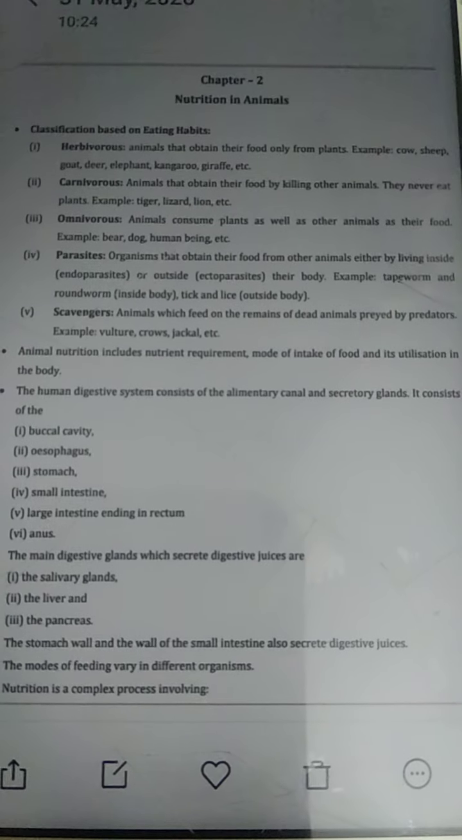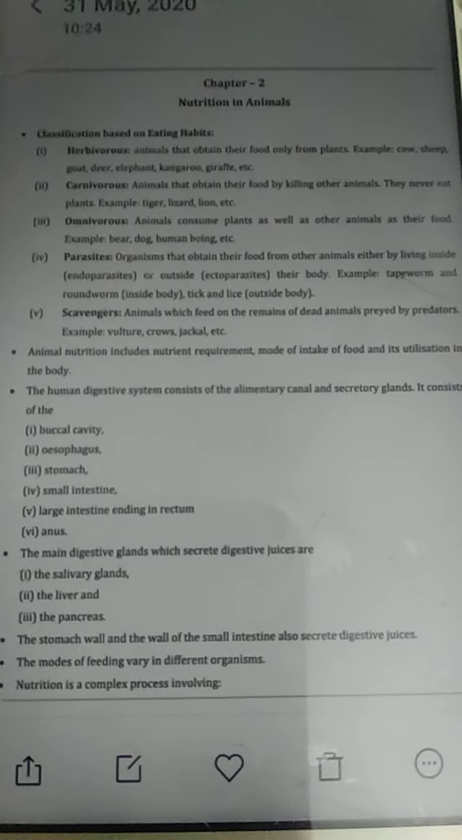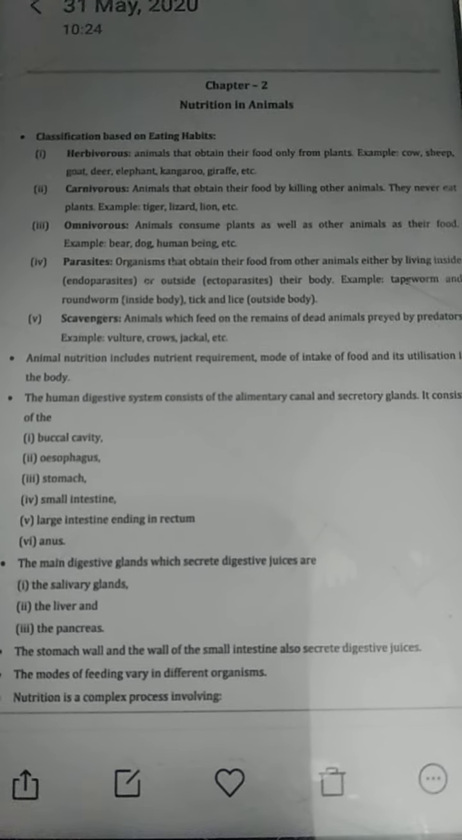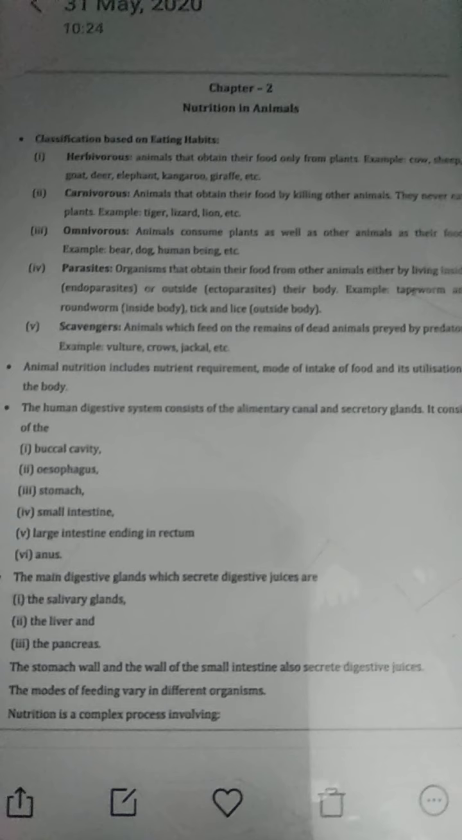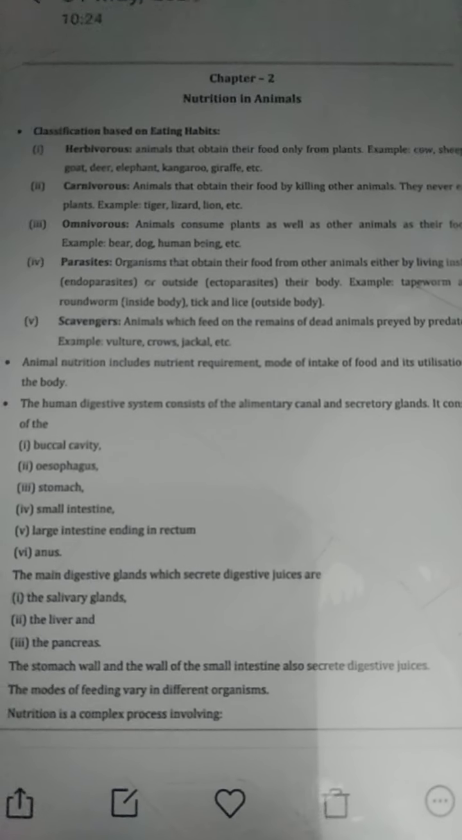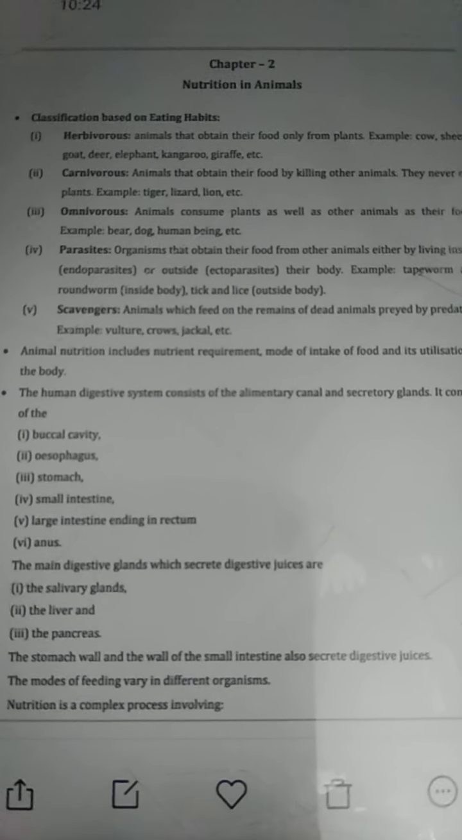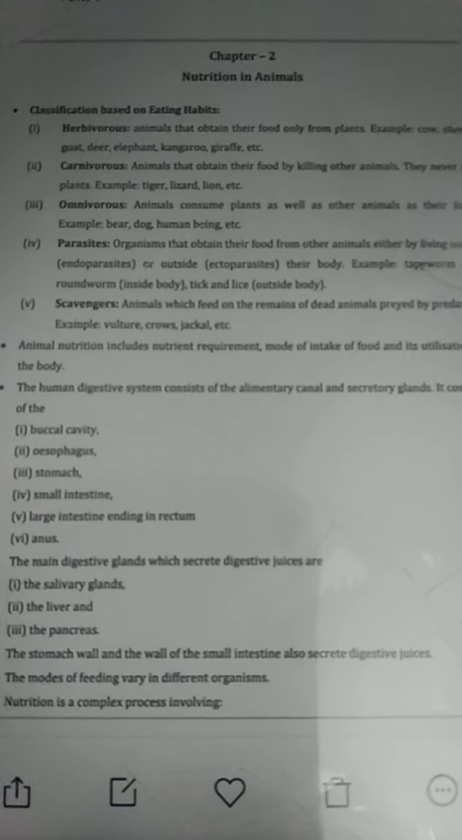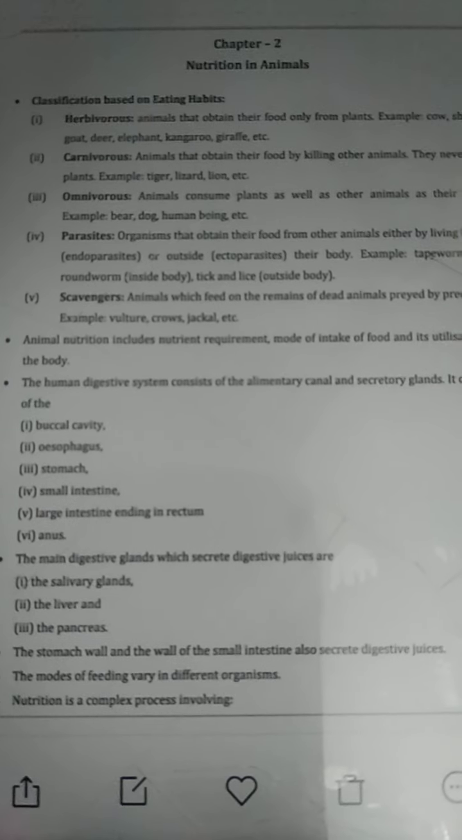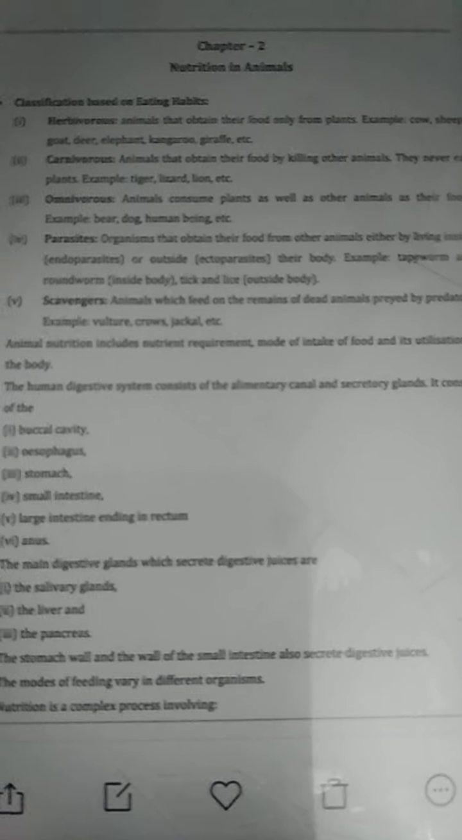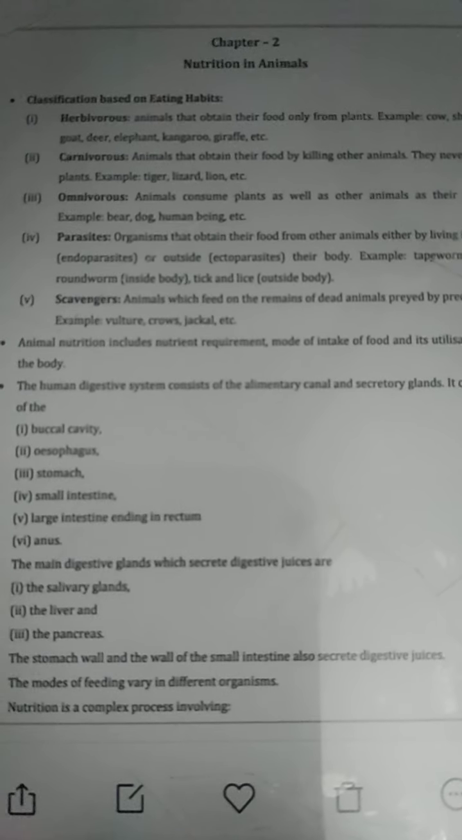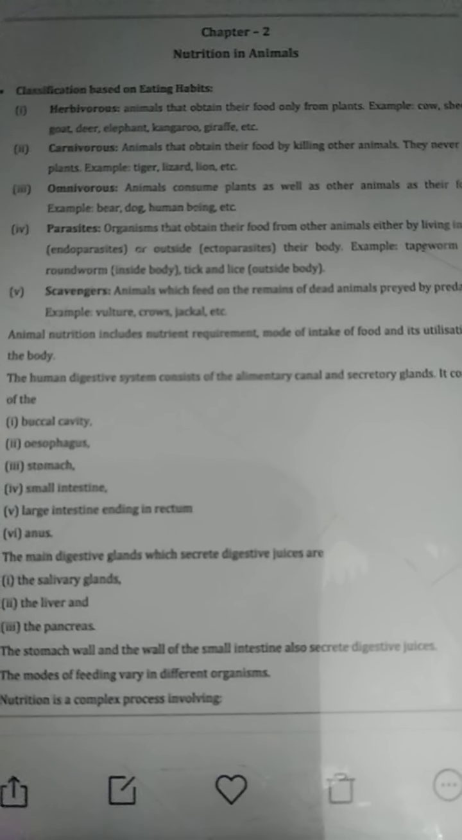So today we will revise chapter number 2, that is nutrition in animals. In this I told you about the classification of animals on the basis of their eating habits. First is herbivores, the animals that obtain their food from plants only. They are called herbivores. For example, cow, sheep, goat, deer, elephant, kangaroo, giraffe, etc. They all depend on plants for their food.